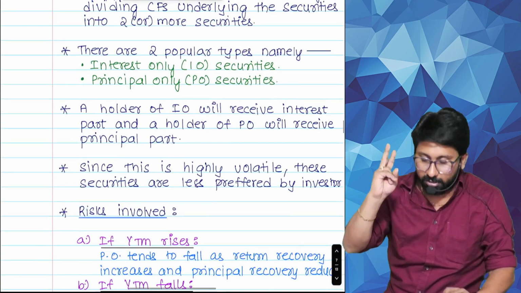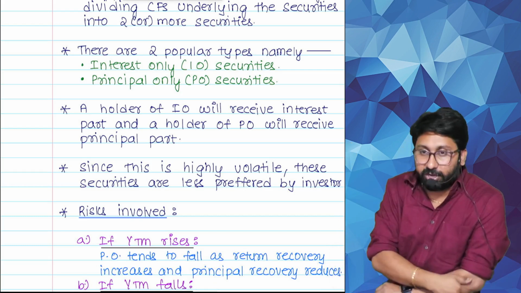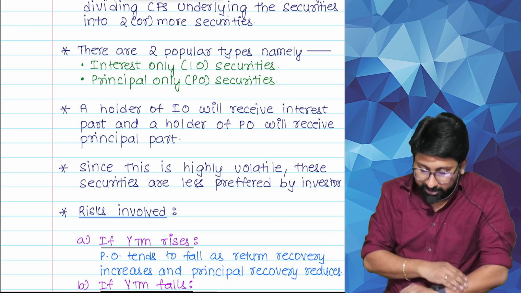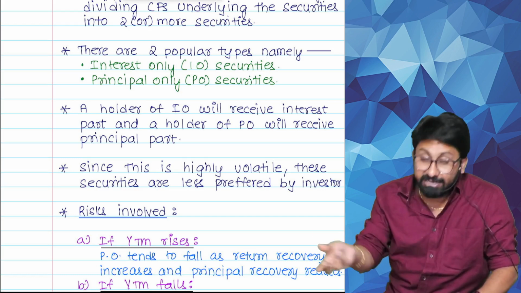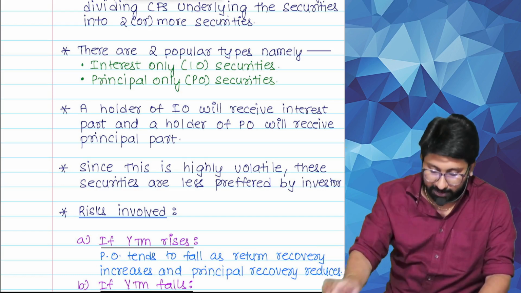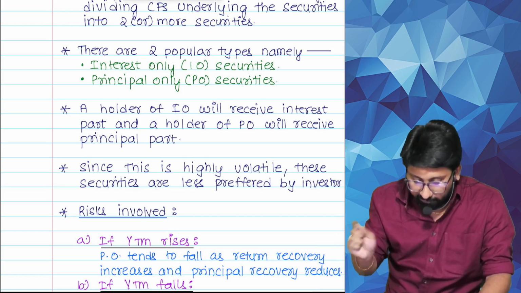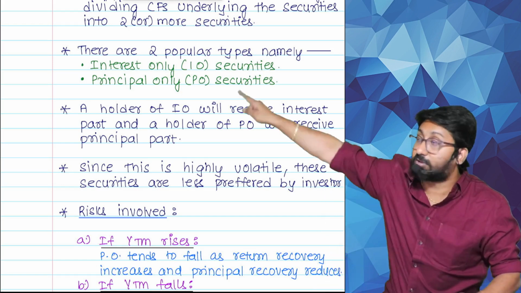There are two popular types. Number one, interest only securities, and number two, principal only securities. A holder of interest only securities receives the interest part, and the holder of principal only securities receives the principal part. Since this is highly volatile, these securities are less preferred by investors. I explained the risk also clearly.